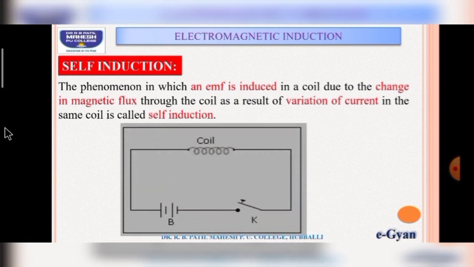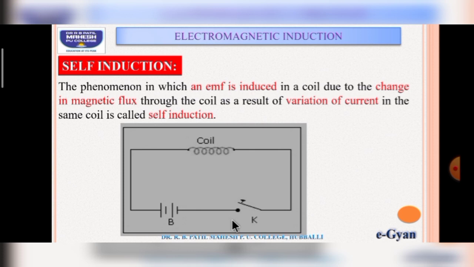Can you see this diagram? This is a coil connected to a battery with a tap key. When you close the key, that is, at make of key, the current will not suddenly increase to its maximum value. The current will not increase instantaneously.